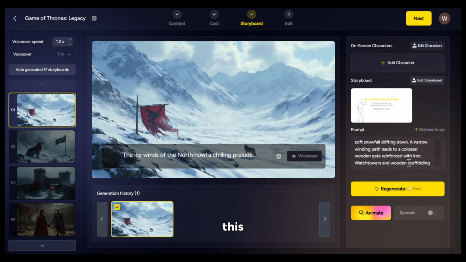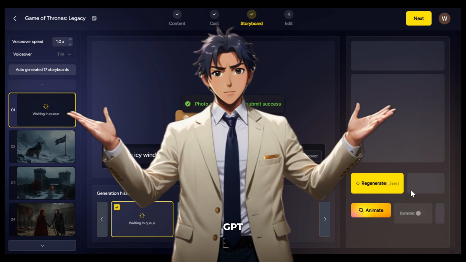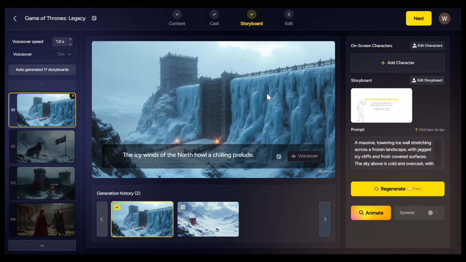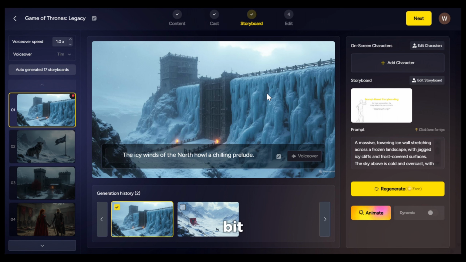So I will give it this prompt and click on generate. If you are struggling with prompts, then you can just ask ChatGPT to create an image prompt for you. Here is the result. This image also looks awesome, doesn't it? I'm telling you guys, this is a very powerful tool, and with a little bit of technique and creativity, you can really create wonders.